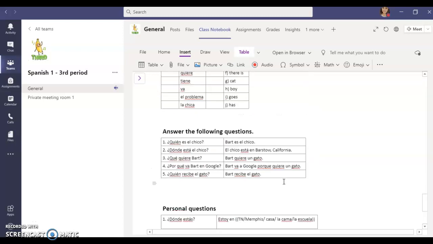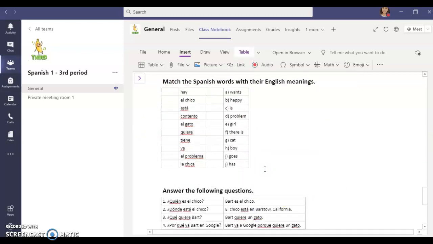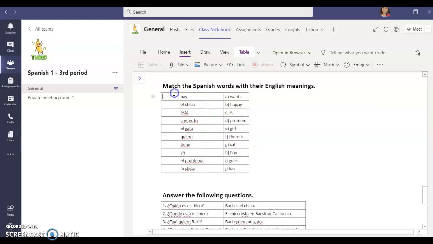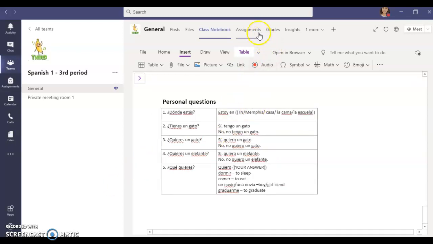So don't forget, though, that you have to fill out this part, this matching part. You have to fill that part out on your own. We already did that in the PDF that we downloaded the other day. So open up that PDF and match these. Don't forget that you have to write the whole word there. Here, I'll do one example for you. Boom. All right, y'all. So that is it. I think you just need to click turn in on the assignment for this once you're finished.